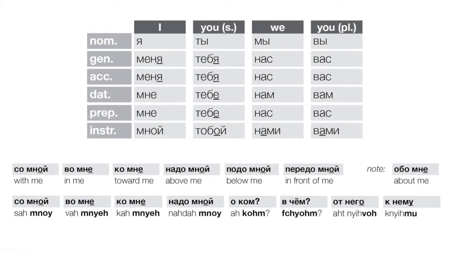Right, so here's a quick overview of some common ones. Со мной, во мне, ко мне, надо мной, подо мной, передо мной, and somewhat oddly, обо мне, right? You might think they would just say о мне, but formally at least you add the б plus a mobile vowel, обо мне. Okay, so those are, again, think how often you would talk about yourself, right? So you would use these quite often, presumably. So good to learn this little pattern.